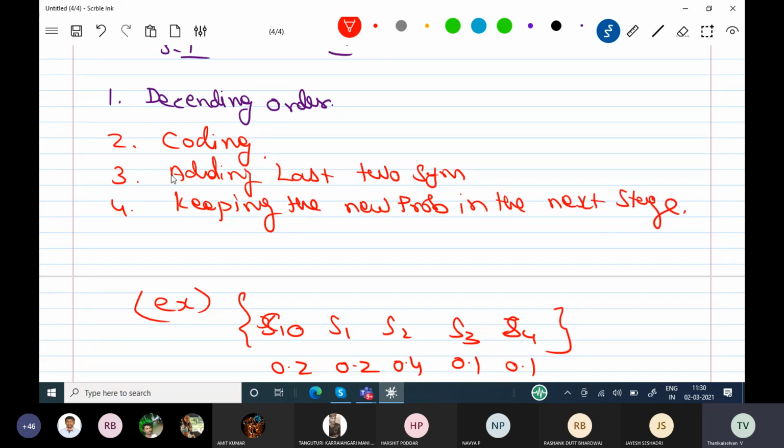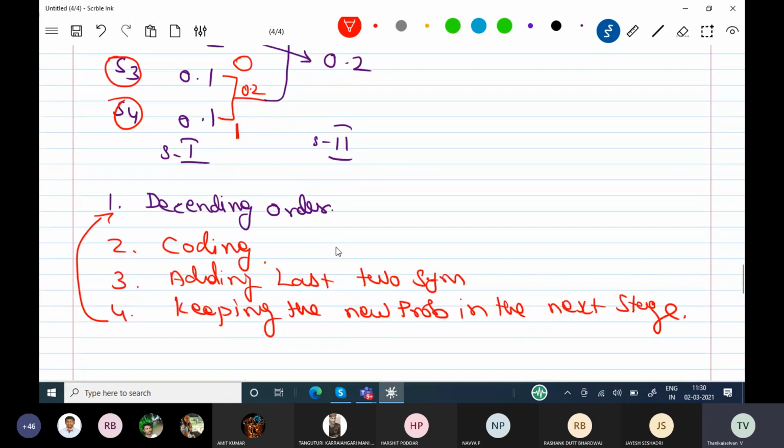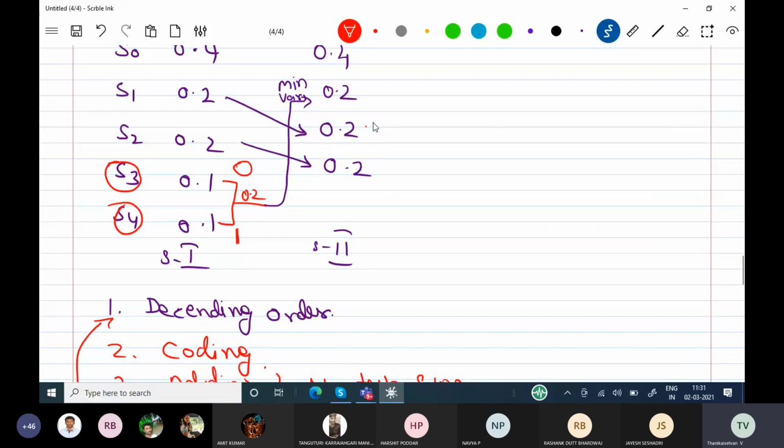In the next stage, again we go through this process: descending order, combining, coding, then adding the value.